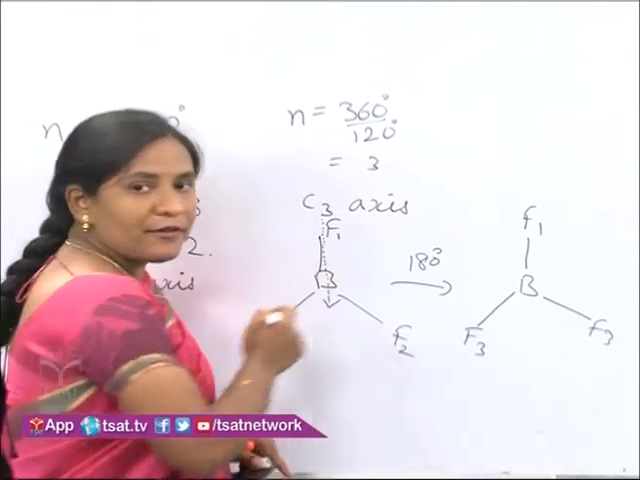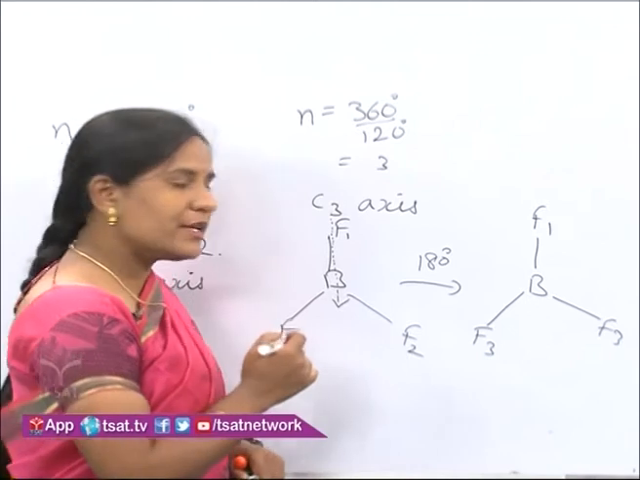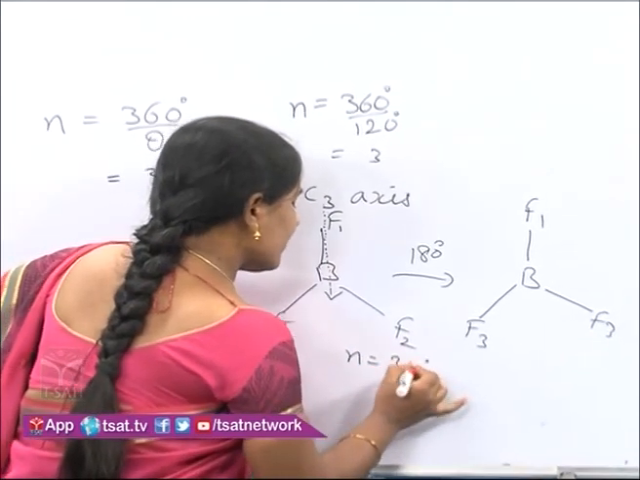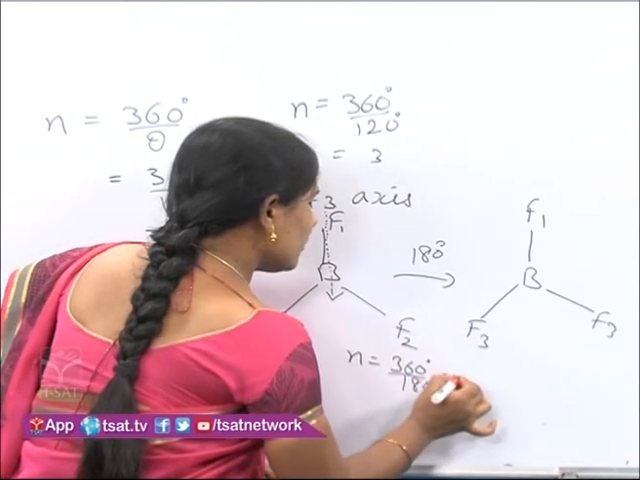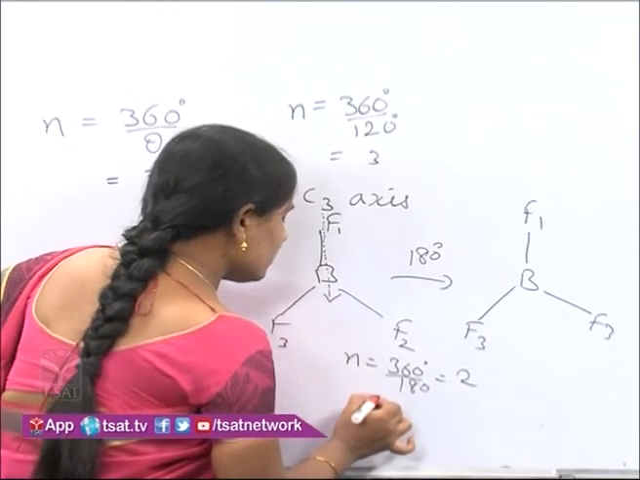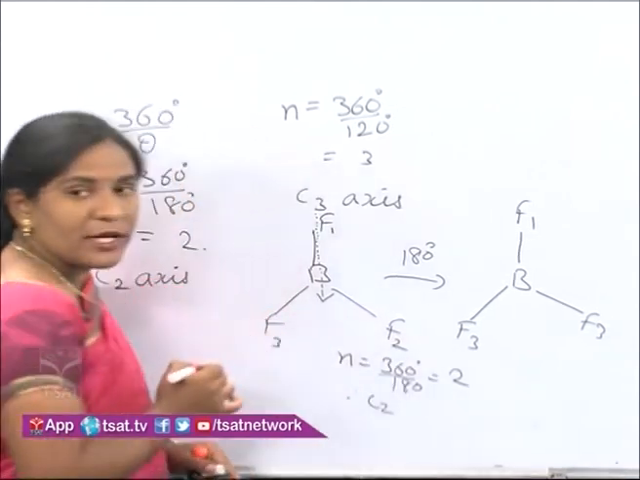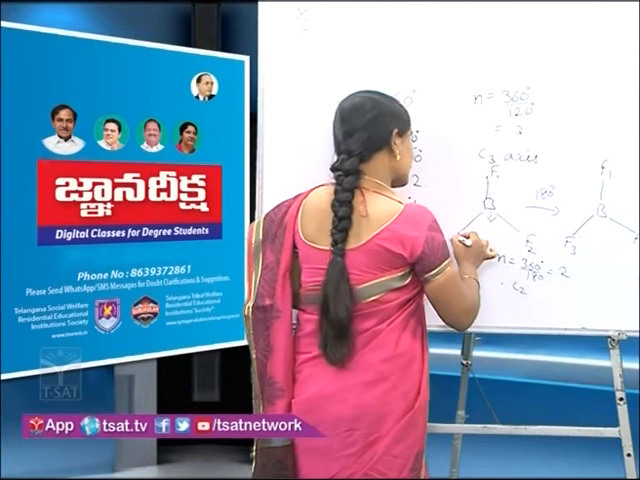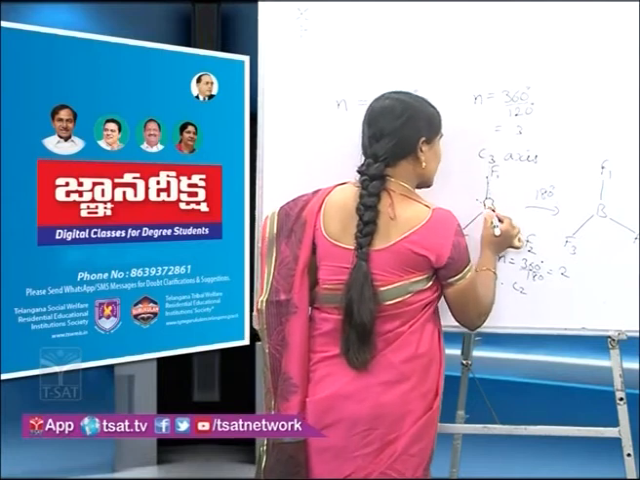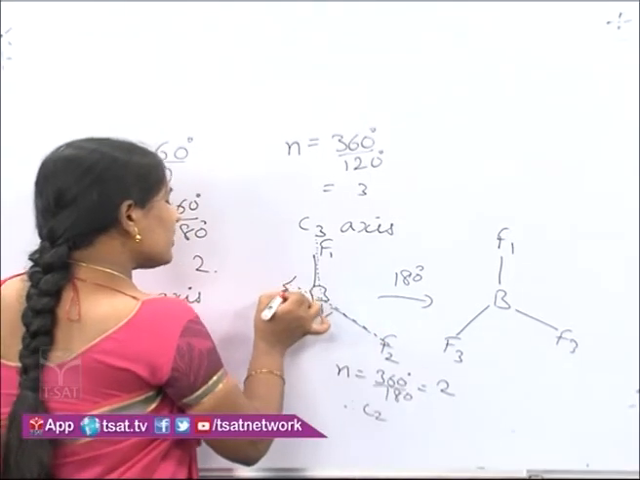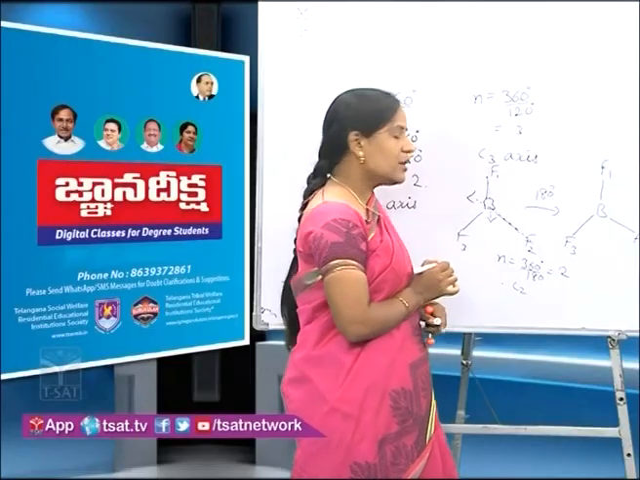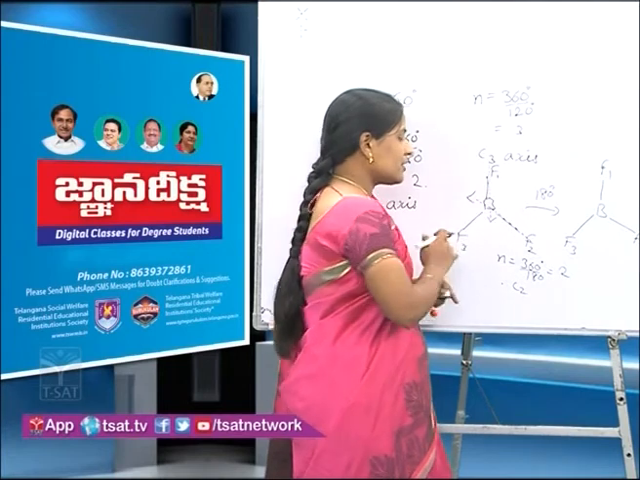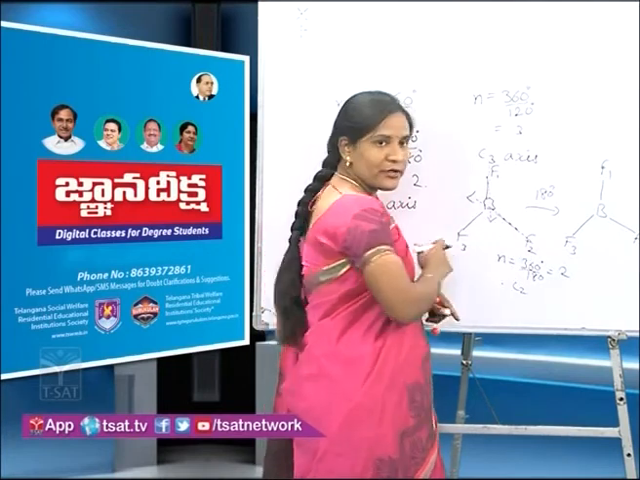Which kind of axis of symmetry is present here? n is equal to 360 degrees divided by 180, that is equal to 2. Therefore a C2 axis of symmetry is present in the BF3 molecule. We can also pass an axis through the second fluorine atom and the boron atom and again carry out the rotation. Here also we get an equivalent configuration. So in that manner also C2 is present.